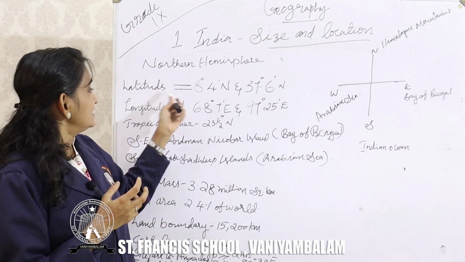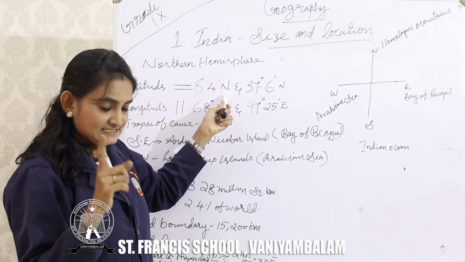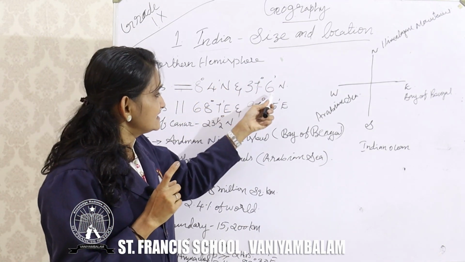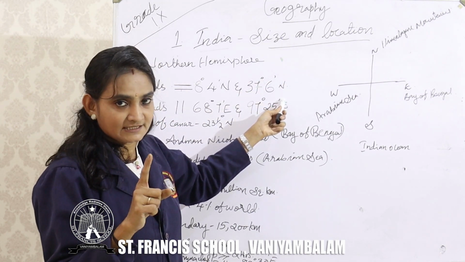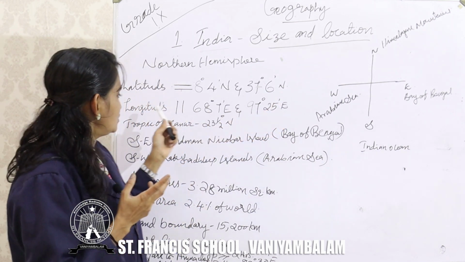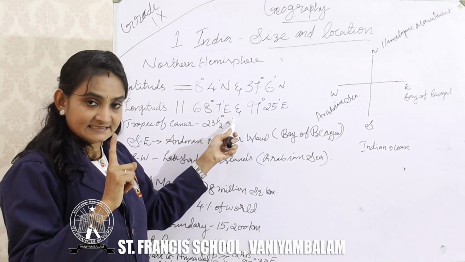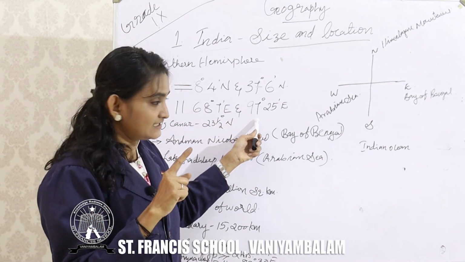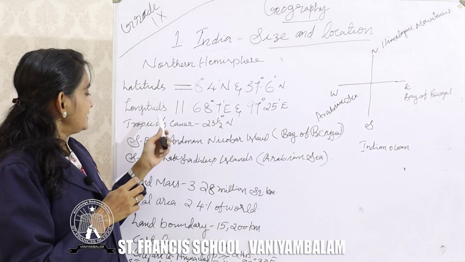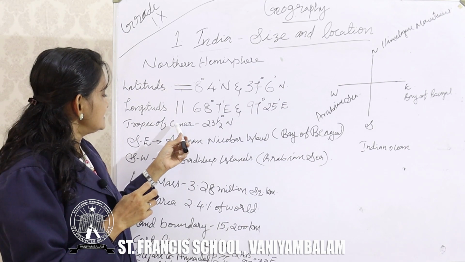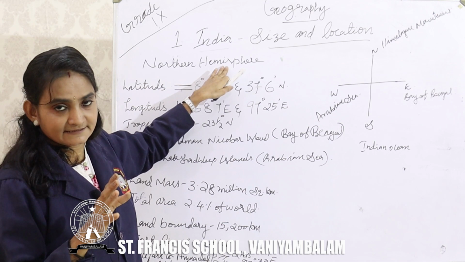So the latitudes are 8 degree 4 minute north extending up to 37 degree 6 minute north. That is the latitudinal value of India. And the longitudinal value of India is 68 degree 7 minute east extending up to 97 degree 25 minute east.